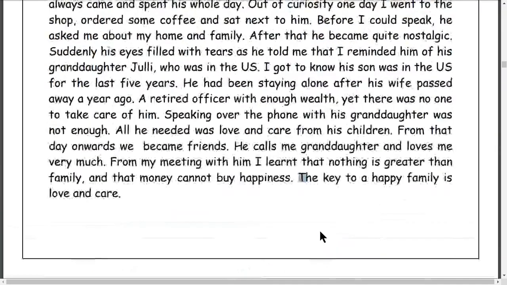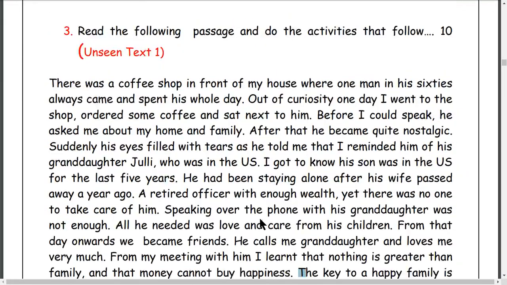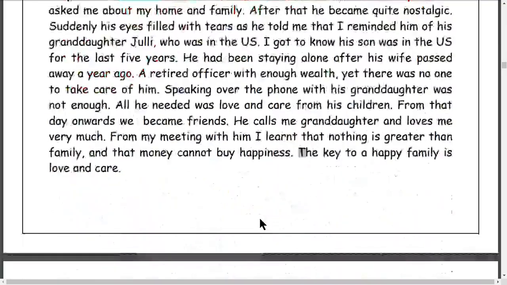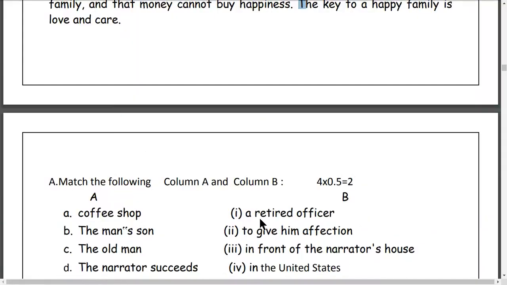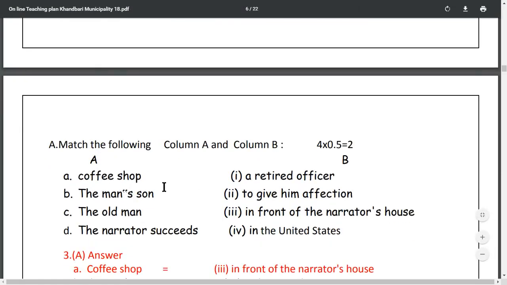Yes. This is unseen text number 1 here, and here are questions here. Match question number A. Match the following. Match the following column A and column B with their meaning. A coffee shop. Column A, let me read. The coffee shop, let me read column A, coffee shop.